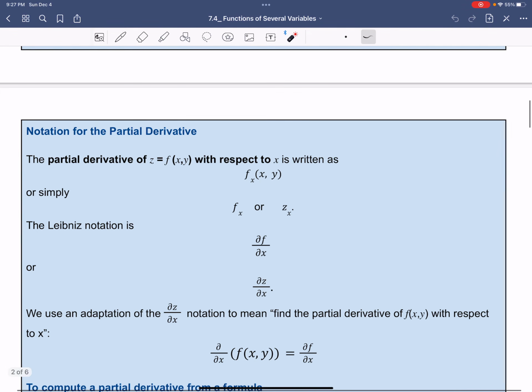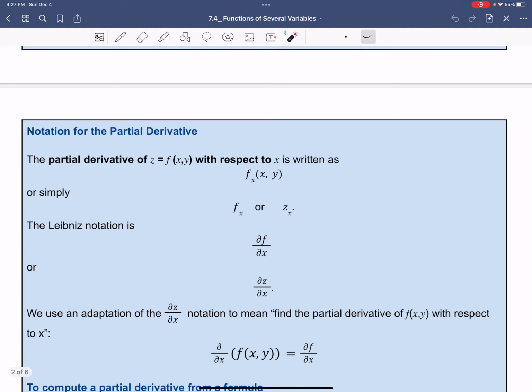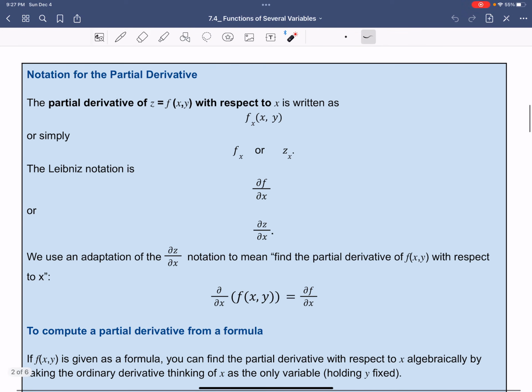So as we mentioned before, it's very important that we know with respect to what this partial is being taken, right? If you think about it, the function will have multiple variables, and so it's very important for us to know which variable the derivative is with respect to, and which one is going to be treated as a constant. And as you can see here, it's very similar to what we've done before, right?